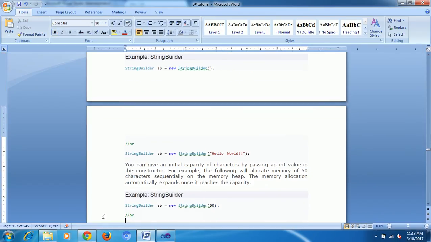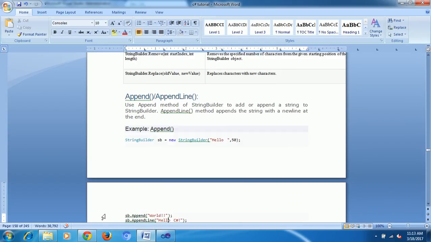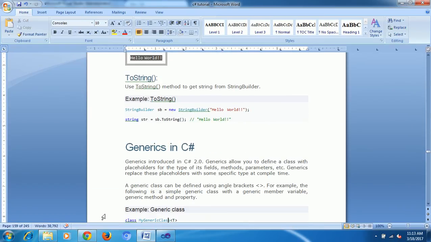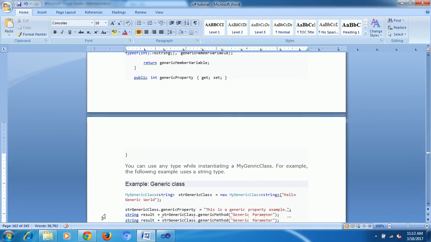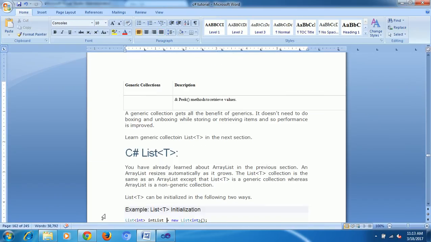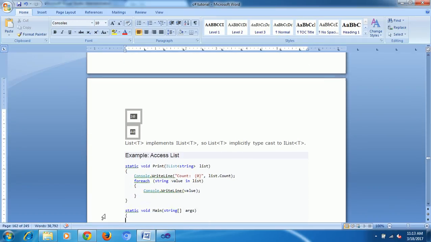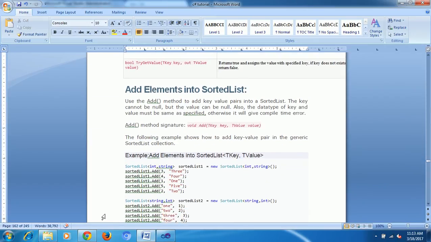This is how memory will be allocated. Next, what is the difference between string and string builder? String normally stores the string data. What is the difference with string builder? And generics. Generics are also very important topics. It is a new feature. Afterwards, generic collections. Again collections will come. What we did with array list, and what is under the generic list.